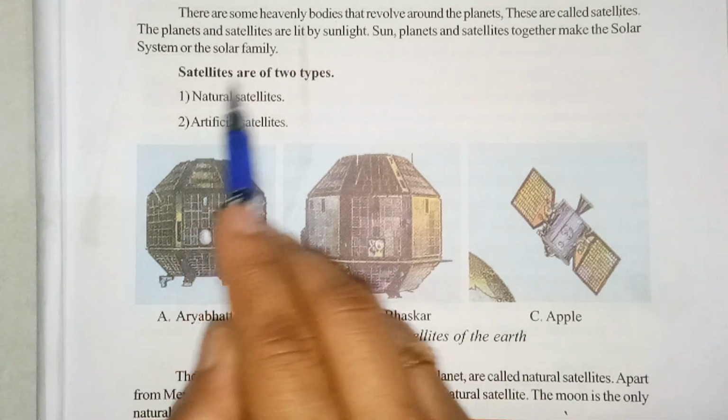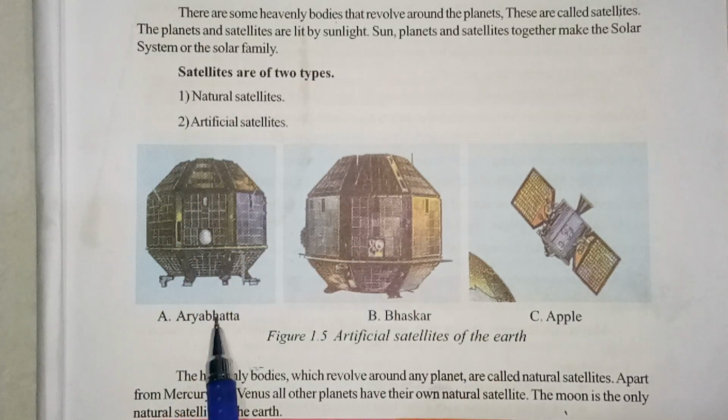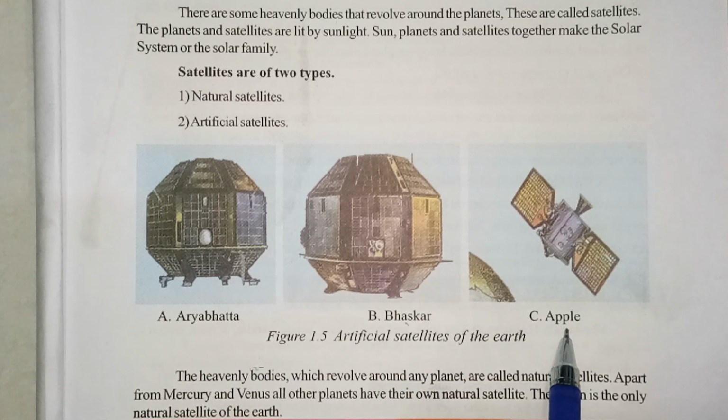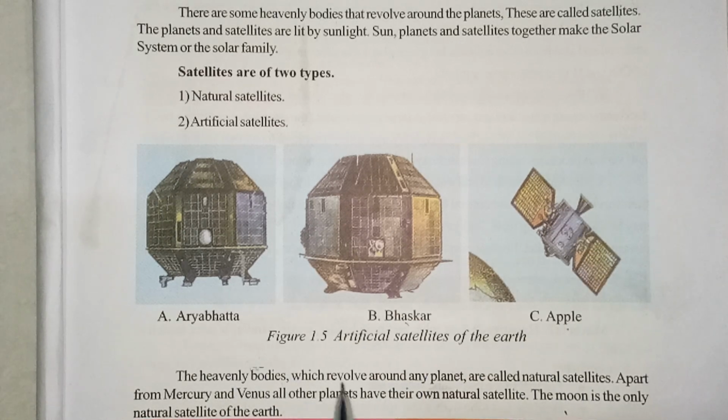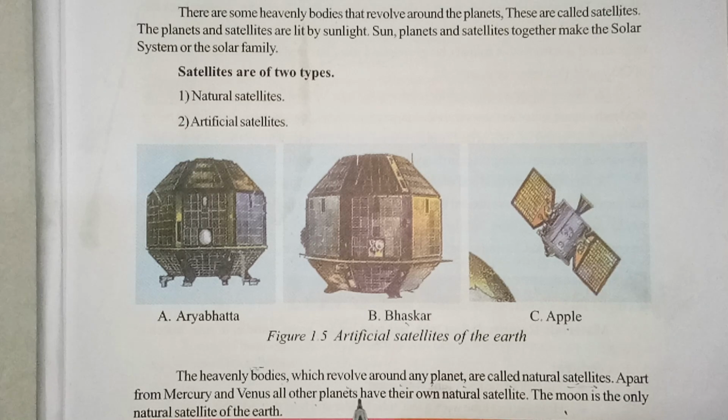Satellites are of two types: natural satellites, that is the Moon, and artificial satellites, that is Aryabhatta, Bhaskar and Apple. The heavenly bodies which revolve around any planet are called natural satellites. Apart from Mercury and Venus, all other planets have their own natural satellites. The Moon is the only natural satellite of the Earth. The rest are man-made or artificial satellites.